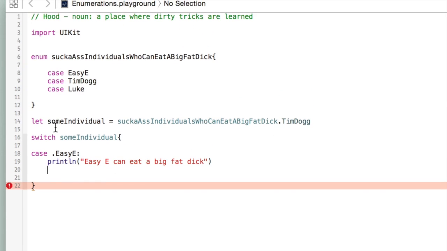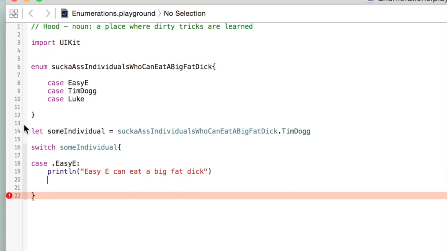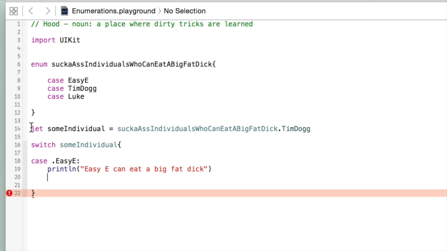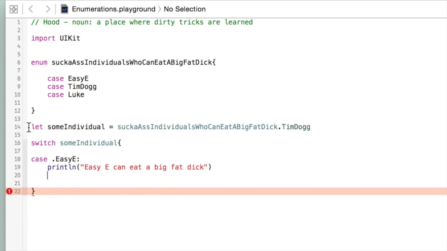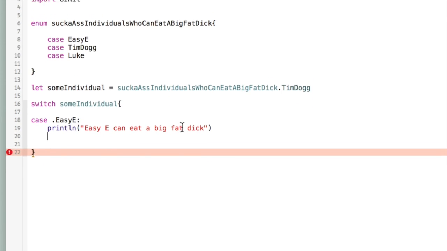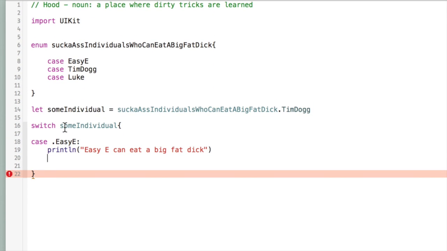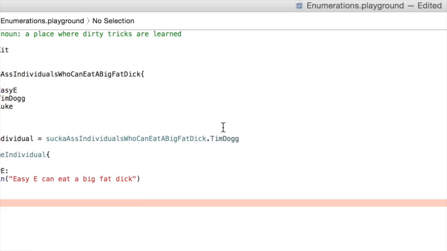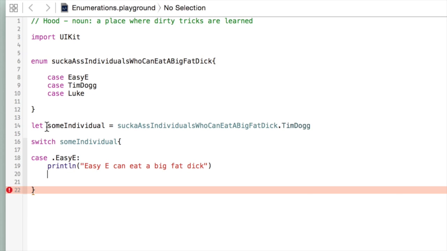Now, this is actually one of the key differences between enumerations in Swift as opposed to Objective-C. In Objective-C, you wouldn't get any kind of a compiler error or warning at all about this. And so you would be able to write this code that would actually crash if this individual were Tim Dog, which we have actually defined the individual to be.